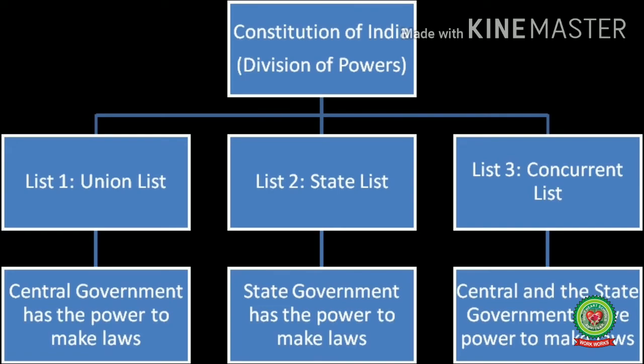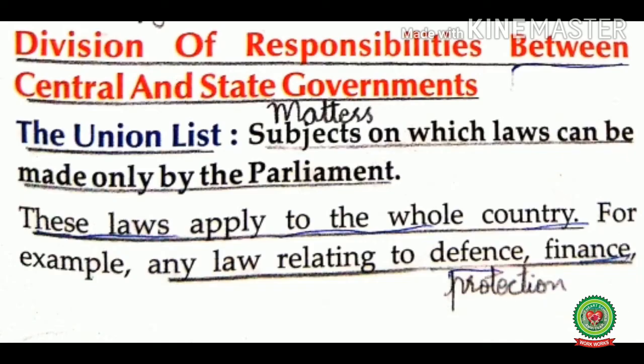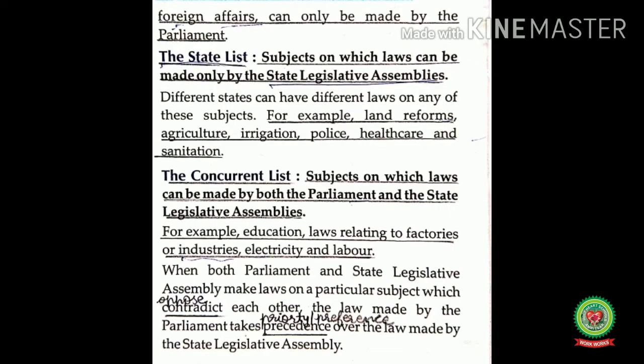Now let us read from the book. Division of responsibilities between central and state governments. The Union List. Subjects on which laws can be made only by the Parliament. Subjects means matters. These laws apply to the whole country. For example, any law relating to defense means protection, finance, that means related to money, foreign affairs, can only be made by the Parliament.